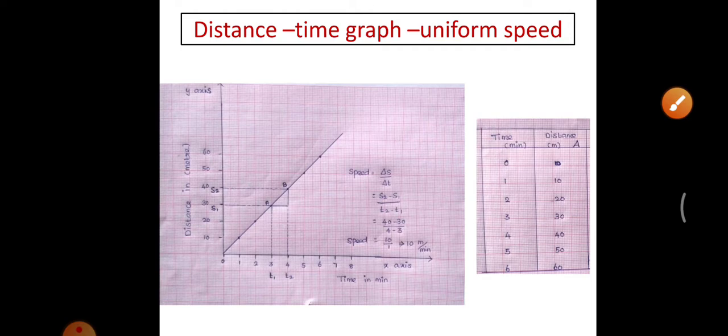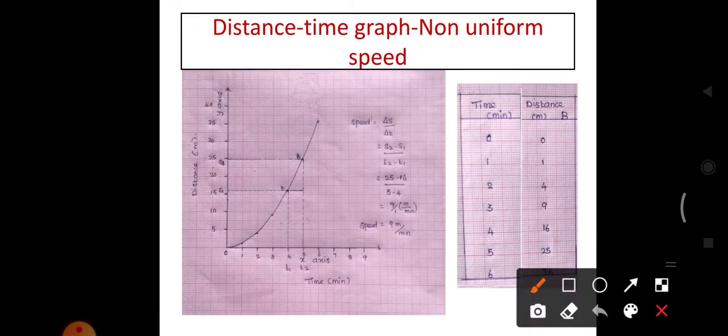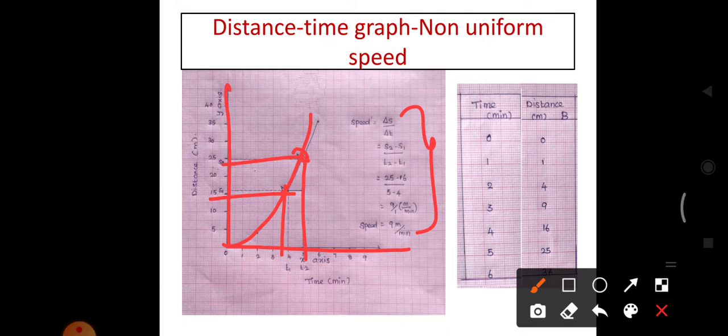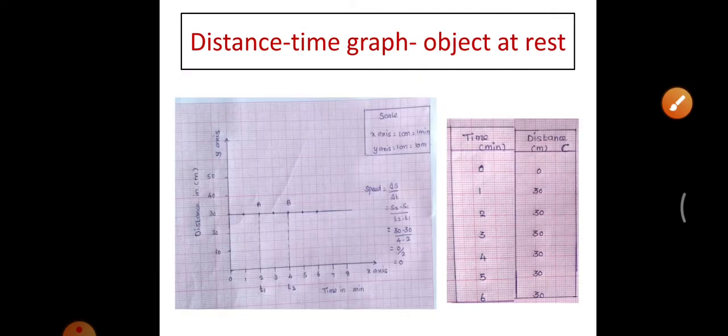So this is the distance time graph for uniform speed. If non-uniform speed, we get the slope in the curved form. For this graph also we can find the speed. You have to choose any 2 points in the line and draw a perpendicular line to the x-axis and y-axis. From that we can calculate the speed. These things I already discussed in the classes. Just refer to it.